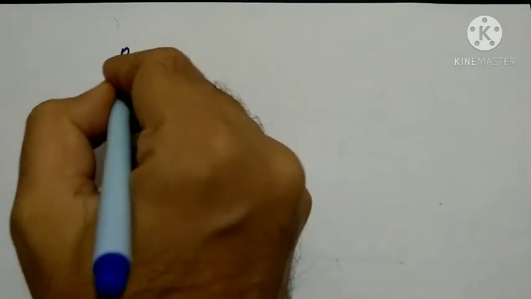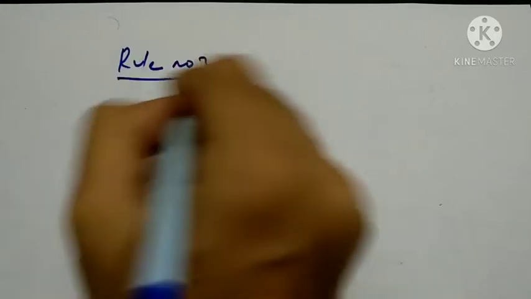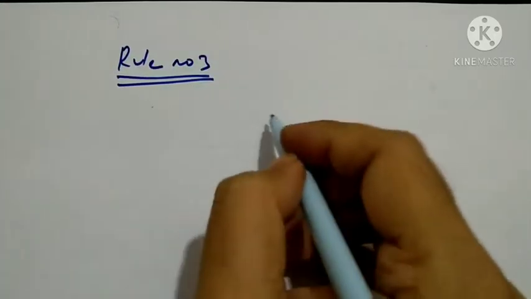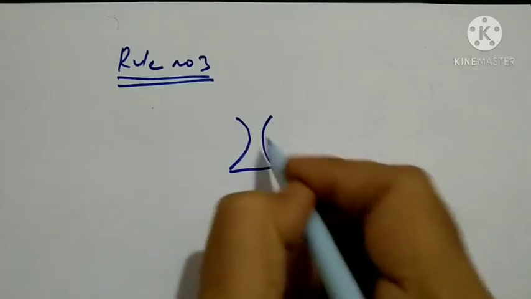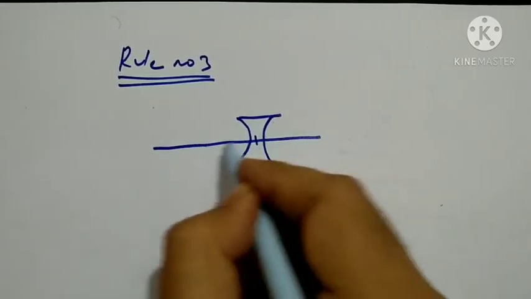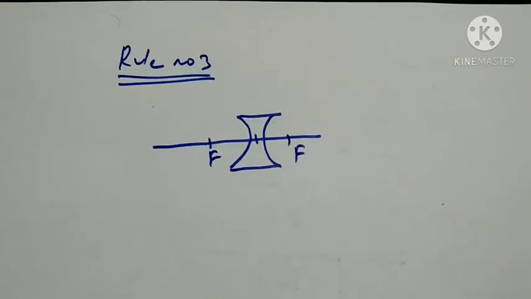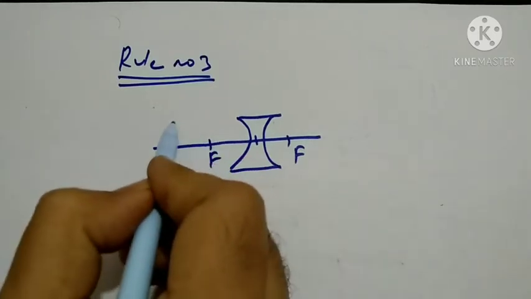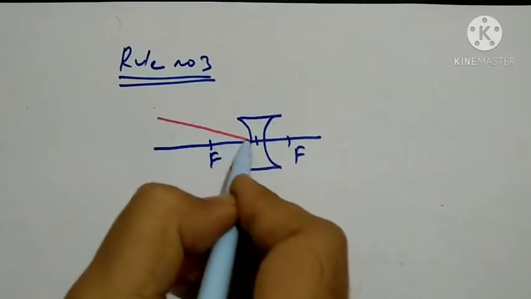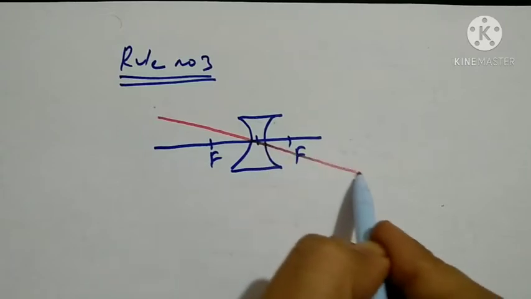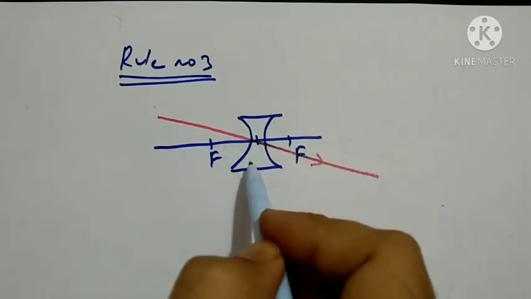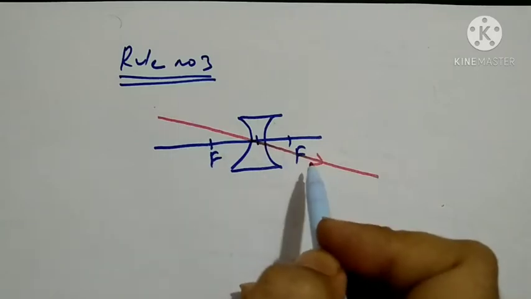Now let's check rule number 3. Let's make concave lens first. This is the principal axis, this is optical center, and this is focus of the lens. So what does rule number 3 say? A ray of light passing through optical center of a concave lens will emerge without deviation. There is no kind of deviation here in this ray of light.